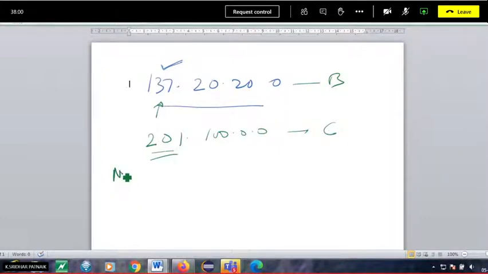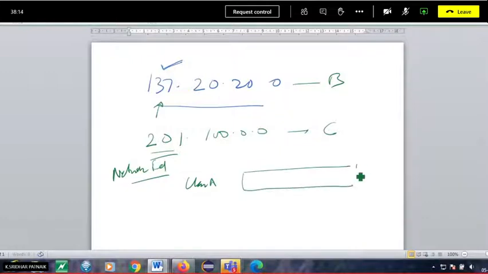Now, for instance, you have to find the network ID. You have to identify the network ID. Okay. So what do we do in identifying the network ID? If you have class A, because there are 4 octets, 1, 2, 3 and 4, the first octet indicates the network ID if it belongs to class A. The rest is the host ID.